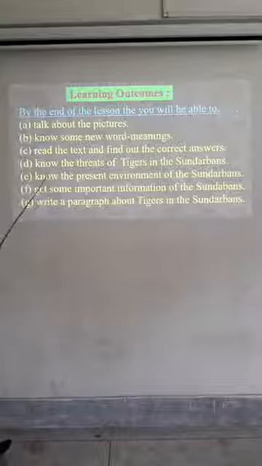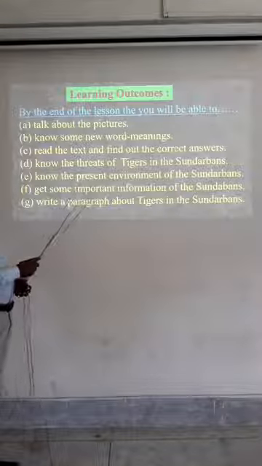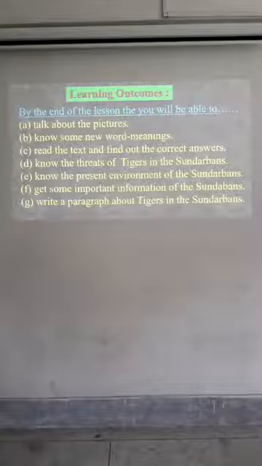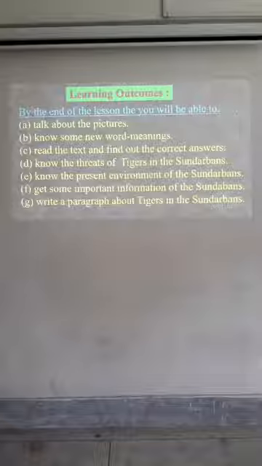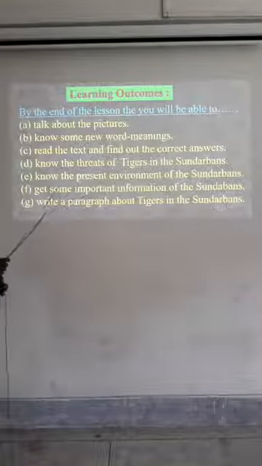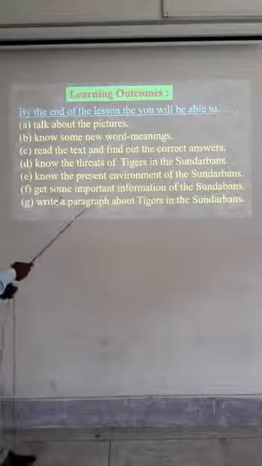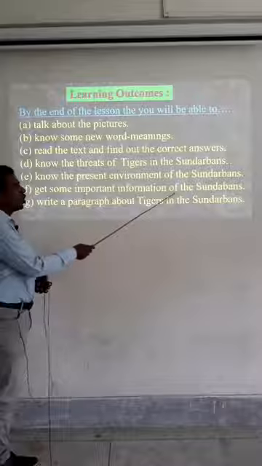We will be able to know the present environment of the Sundarbans. What is the present condition of Sundarban? We will be able to know the condition. F, get some important information of the Sundarbans.